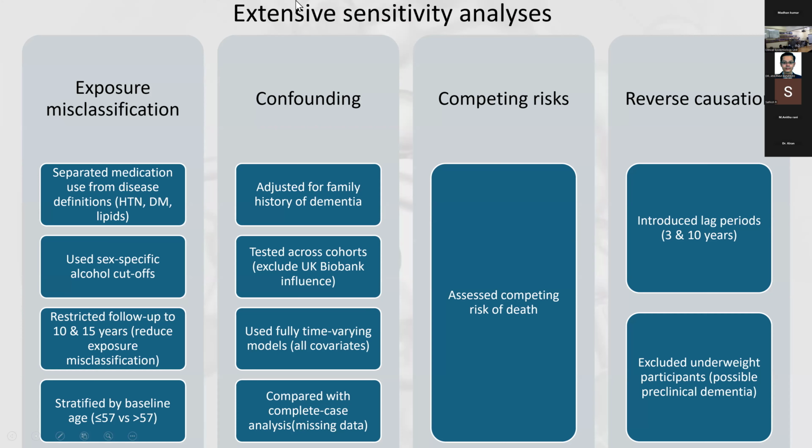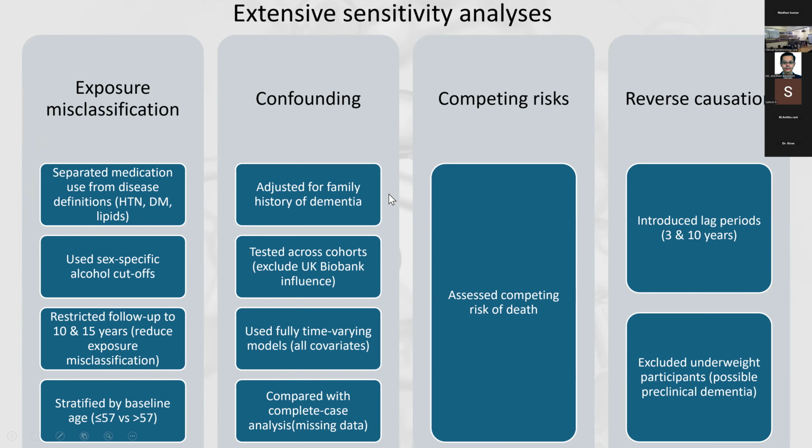Now, if you look at it, they had an extensive sensitivity analysis, which was spanning more than 2 pages. I just clubbed them together into domains. First is to address exposure misclassification. They have separated the medication use from the disease definitions, and then they've analyzed the data. They have used sex-specific alcohol cutoffs. In the original data set, they said alcohol overuse is if you consume about 164 grams or units of alcohol in a week. But actually, for females, harmful is more than 92, and for males, it's more than 190. Then they've also restricted the follow-up to 10 to 15 years to reduce exposure misclassification.